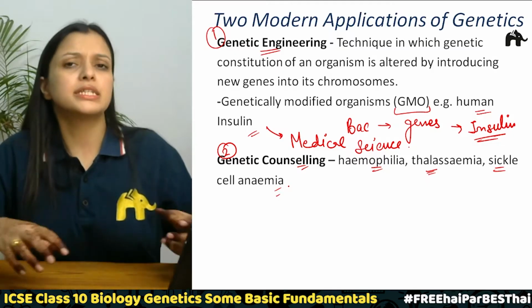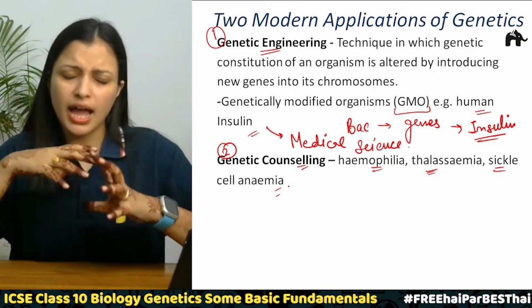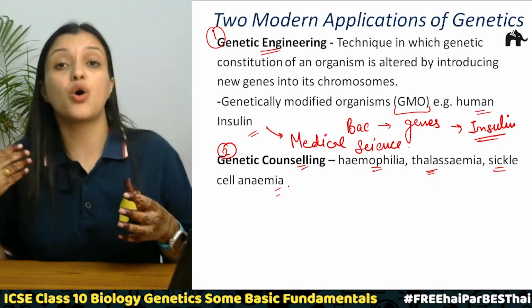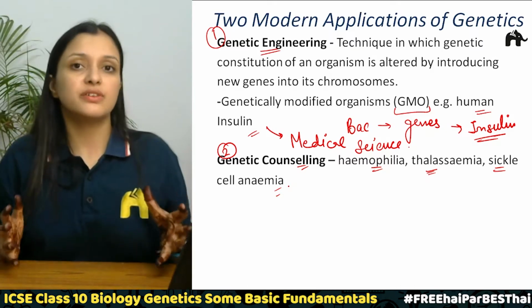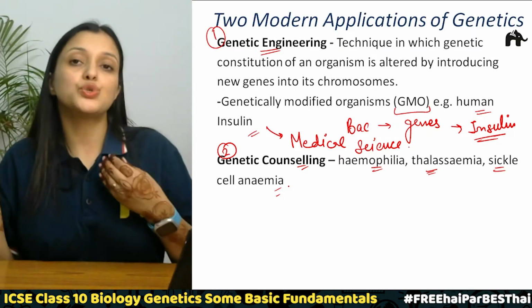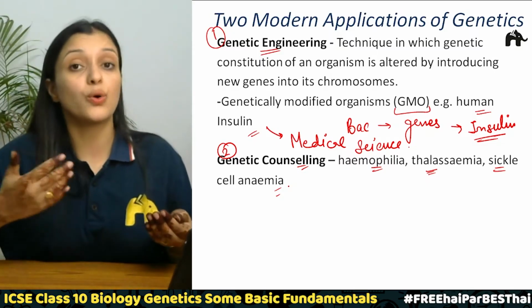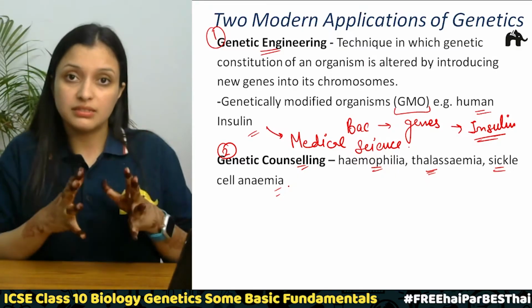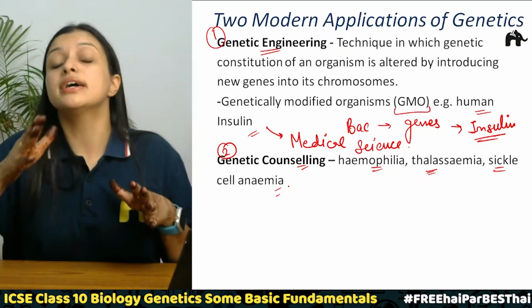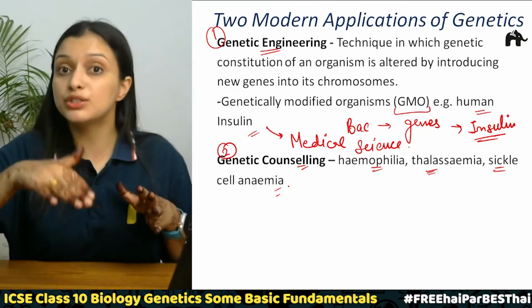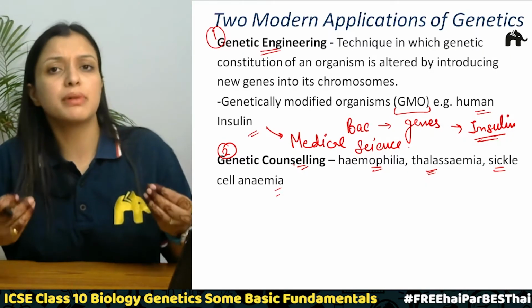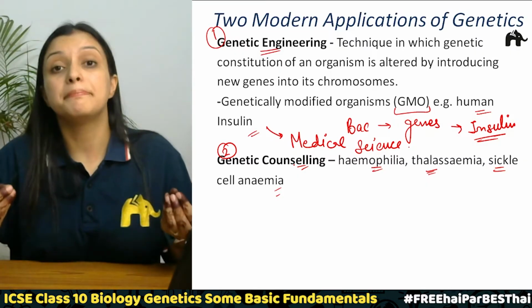So if in their family history they have these diseases, hemophilia, thalassemia or sickle cell anemia, they know that very well, right? In those cases, the couples usually visit the genetic counselor, they get all their tests done, and this is how the genetic counselor tells them how to avoid passing that undesired trait to their child. Correct? So these are the two modern applications which are very much helping us in medical science.